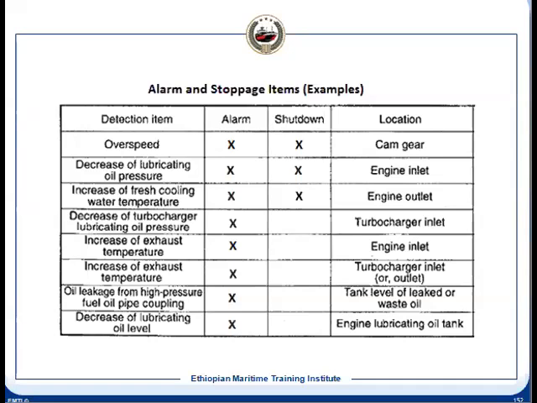It means if you see, there are two pressure switches. One is for the alarm, one is for the shutdown, and they have two different settings. The shutdown setting is lower than the alarm setting, and when the shutdown comes, the alarm also comes together. Fresh water cooling water temperature high, that is also first alarm and then shutdown.